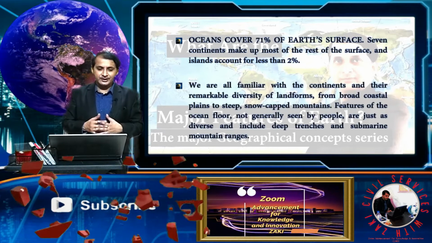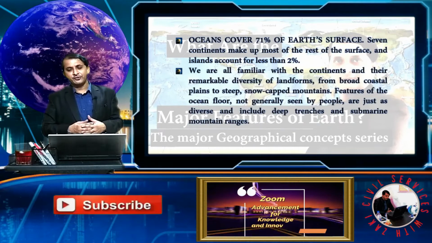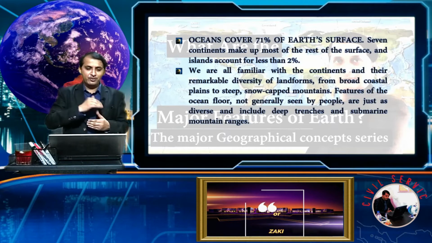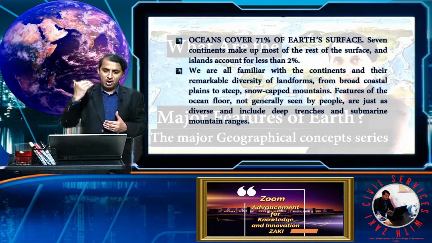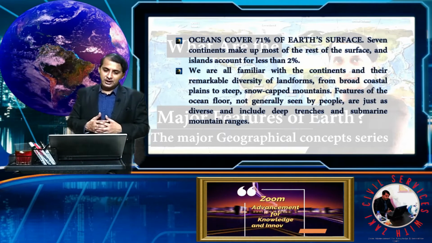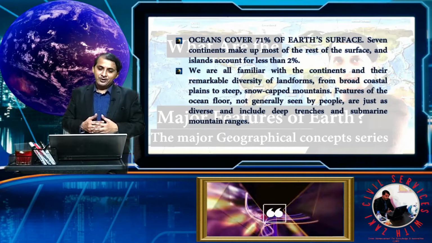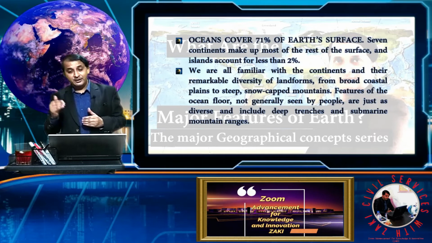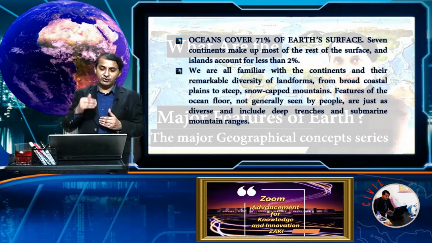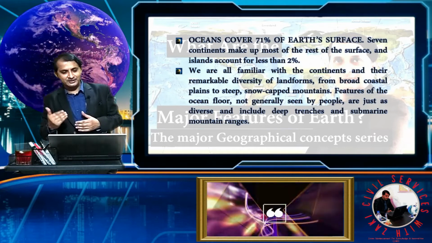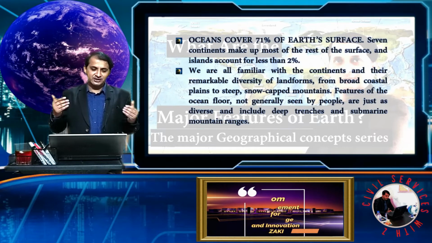We are all familiar with the continents and their remarkable diversity of landforms, from broad coastal plains to steep mountains and snow-capped mountains. But the features of the ocean floor are not generally seen by people, and they are just as diverse, including deep trenches and submarine mountains.